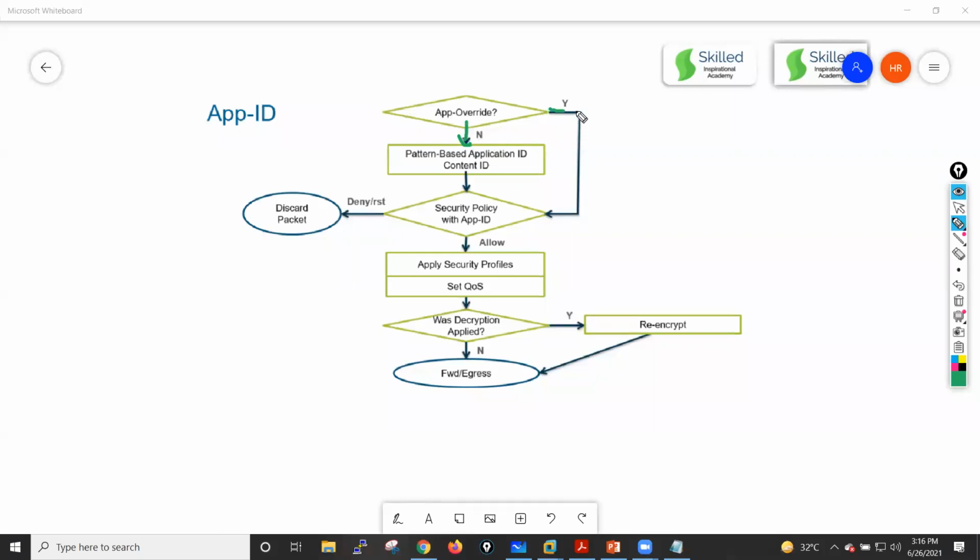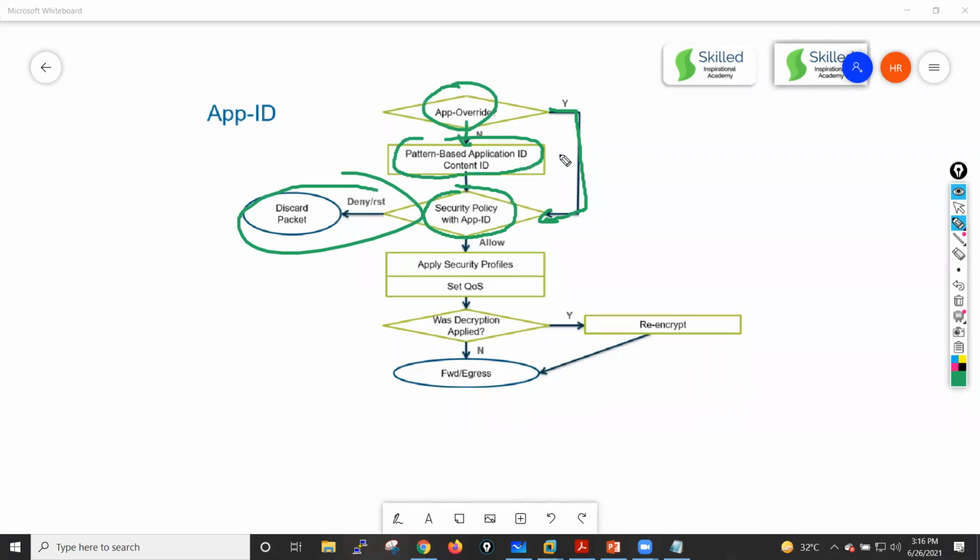If a match happens, then it will again do the lookup on the security policy with the application, and it will take the actions. Let's suppose there is no app override policy, which means it will now perform the pattern-based application identification. So it will check this packet against the known signature database, then the unknown signature database. It will also do the heuristics, and it will try to identify the application. When the application has been identified, it will try to match the security rules one more time for this application, right?